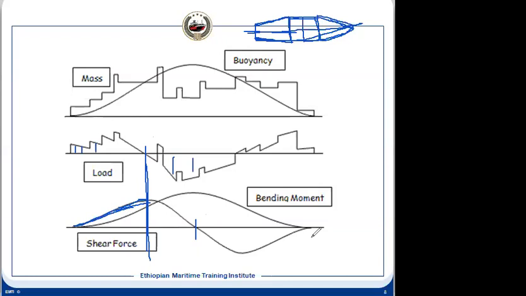Sir, because at the vertical line, at the point 0, the maximum area until the point is 0. Yes. So the shear force, when we are taking the area until crossing the horizon, the maximum area. So it will not be 0, it is maximum. Yes, you are the correct answer, because what are we calculating?